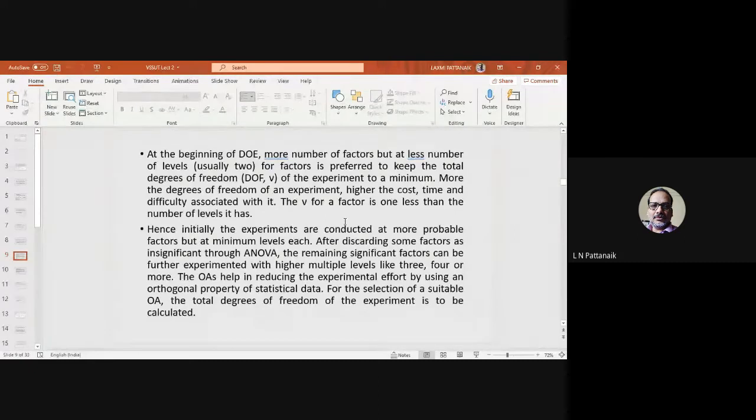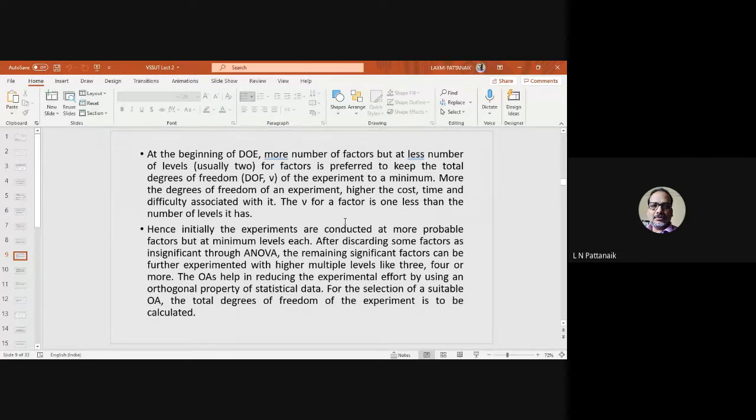Suppose temperature and pressure are two separate factors. What is the combined effect of temperature and pressure? That is called interaction in the language of this. So from there, we'll find the total degree of freedom of your experiment. And you have to select the orthogonal array. Each and every orthogonal array is also having its degree of freedom. So you have to select an orthogonal array which will be at least equal or more than the degree of freedom of your experiment.